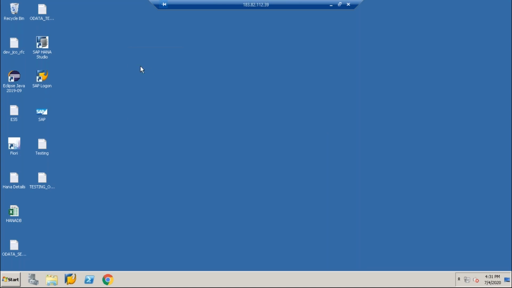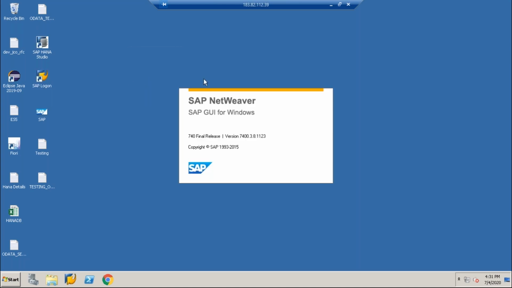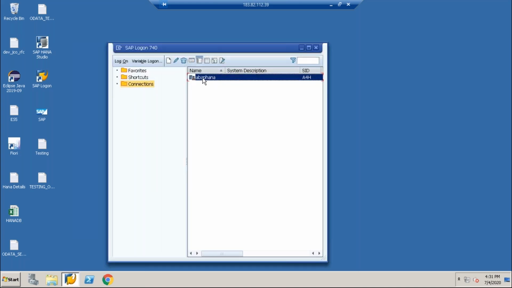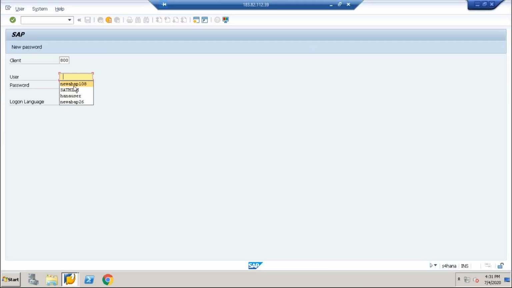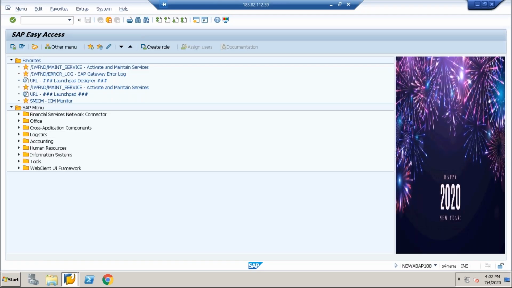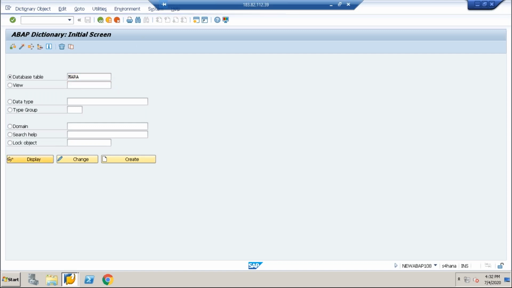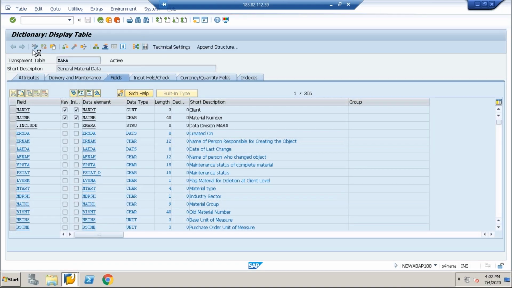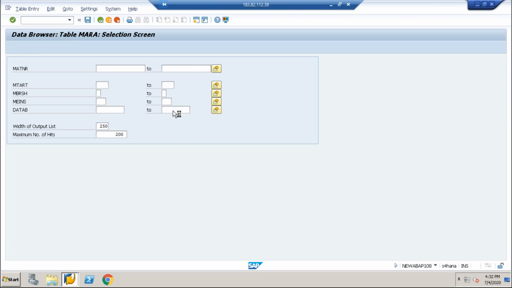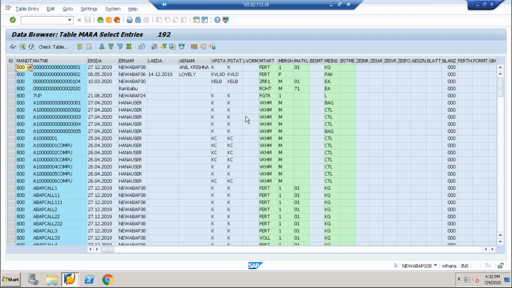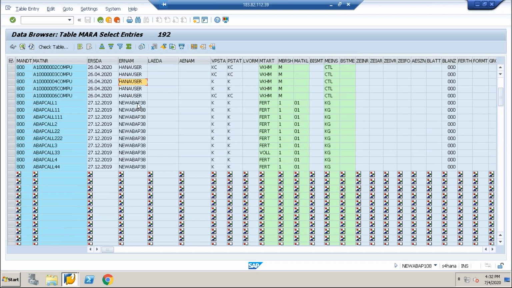Okay, fine guys. Now let me show you our SAP logon. You double click on your ERP system and let me show you the MARA table. Not only the MARA table, any table you take, you will find a lot of duplicate data. See here, the user, new ABAP 38, new ABAP 38, see how many duplicates.